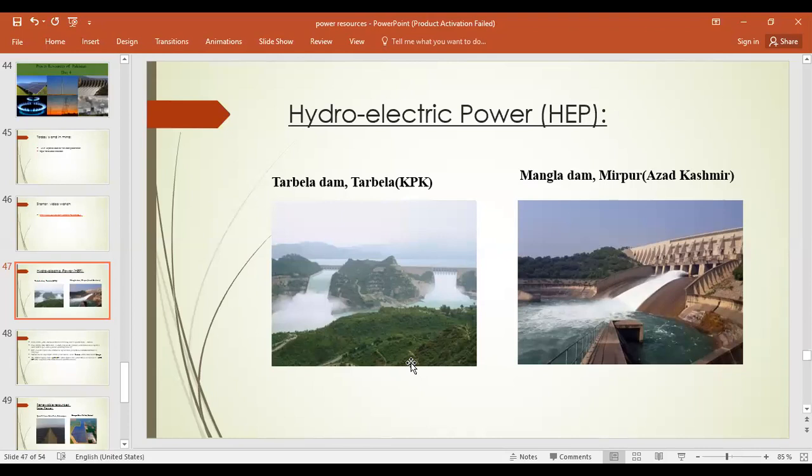Right, beta? With the help of this diagram, we can easily come to know how electricity is produced through those huge structures of dams in hydel power stations. Basically, a hydroelectric power station uses the force of flowing water to spin the hydro turbines.